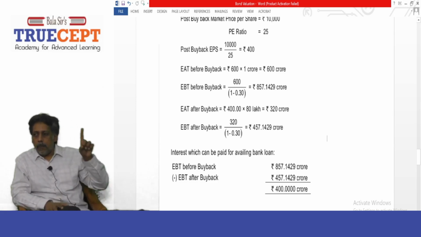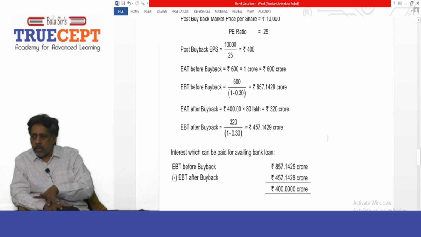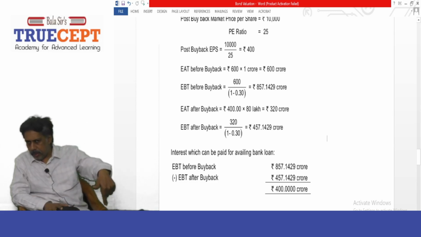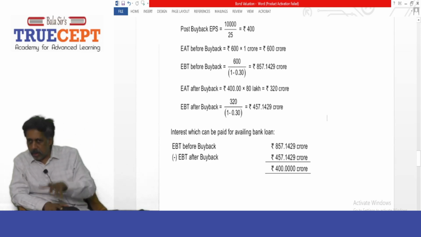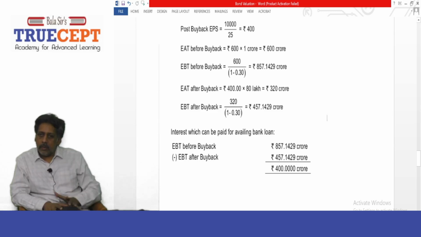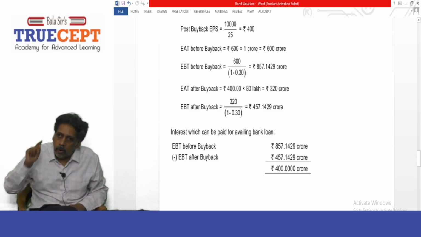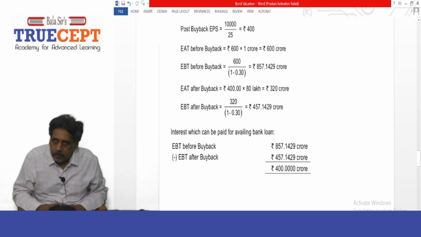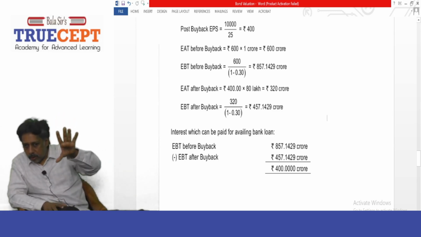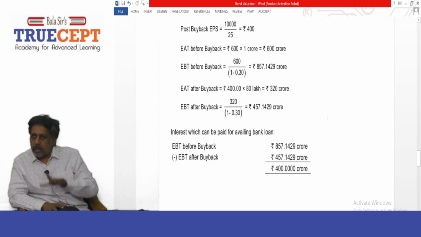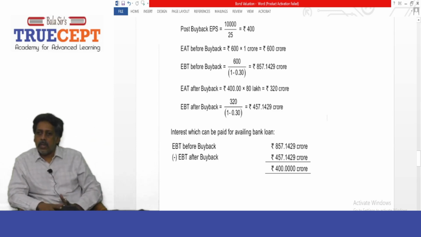How to find the pre-tax profit post buyback? We know rupees 400 is the earnings per share, and that into 80 lakh shares outstanding post buyback gives an amount of rupees 320 crore as your post-tax profits, PAT, after buyback. How do you find the pre-tax profit after buyback? Take 320 crore, divide by 70 into 100, or divide by 0.7. How much do you get?